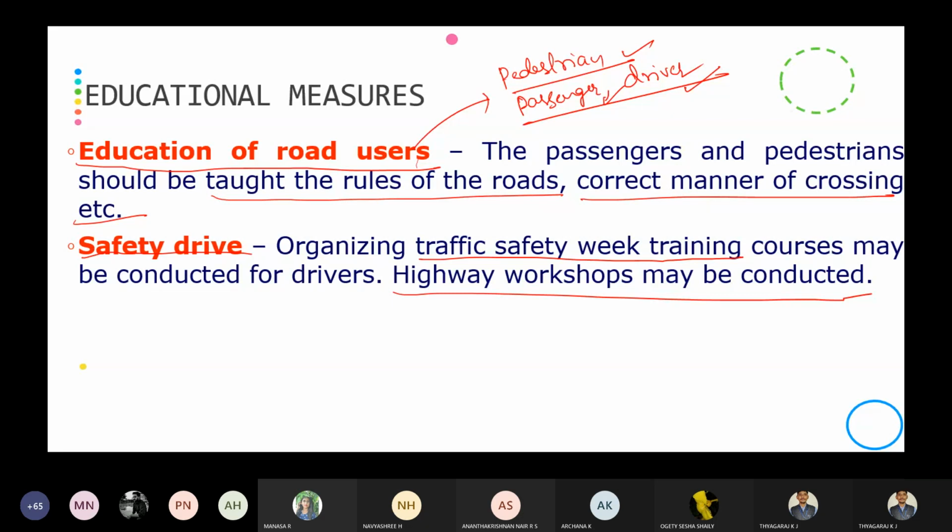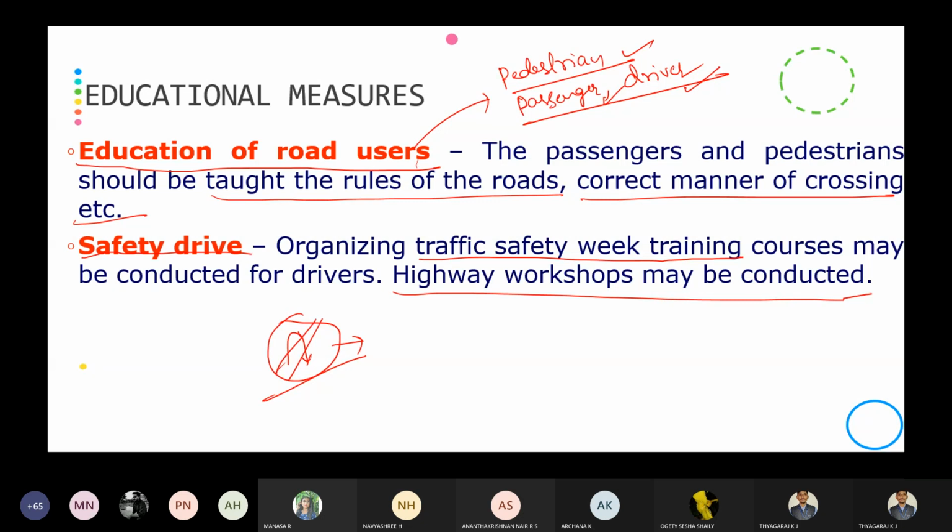They will be explaining the basic concepts of rules and regulations, what a traffic sign is, and when you see this type of sign, what you are going to do. For example, if you see a U-turn prohibited sign, what does it indicate? So you are going to provide suitable education for knowing the rules and regulations for the driver.